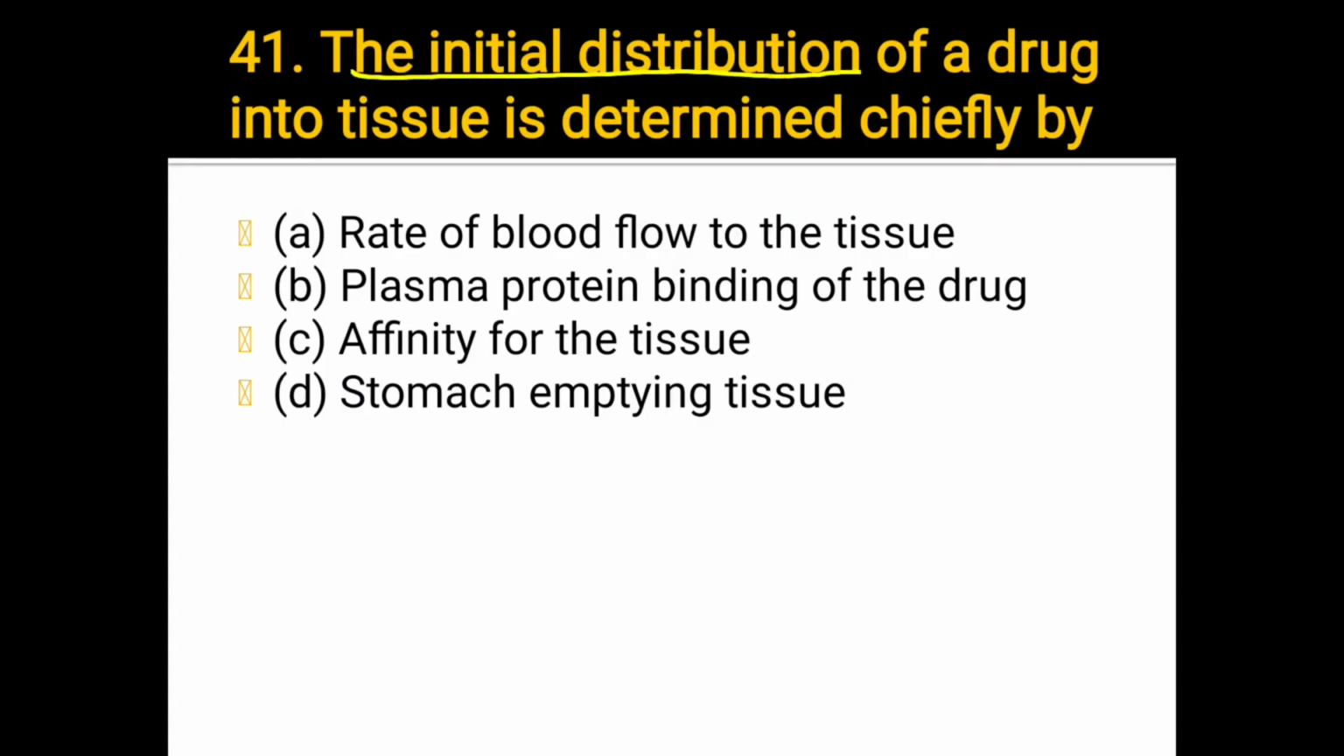Question 41. The initial distribution of a drug into tissue is determined chiefly by: A, rate of blood flow to the tissue; B, plasma protein binding of the drug; C, affinity for the tissue; D, stomach impeding tissue. Which one answer? The answer is A, rate of blood flow to the tissue.